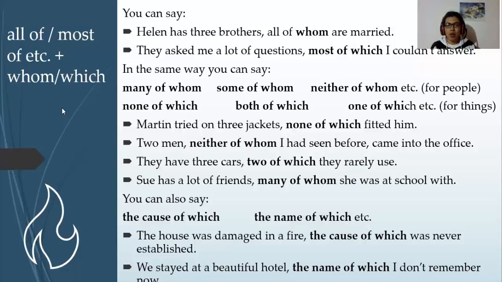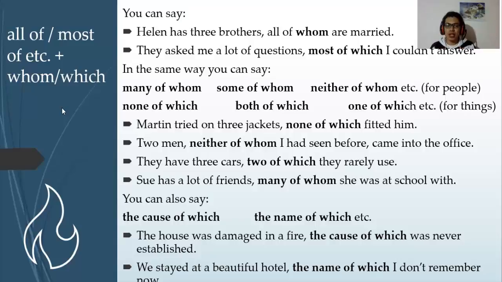For example, Martin tried on 3 jackets, none of which fitted him. 2 men, neither of whom I had seen before, came into the office. They have 3 cars, 2 of which they rarely use. Sue has a lot of friends, many of whom she was at school with.